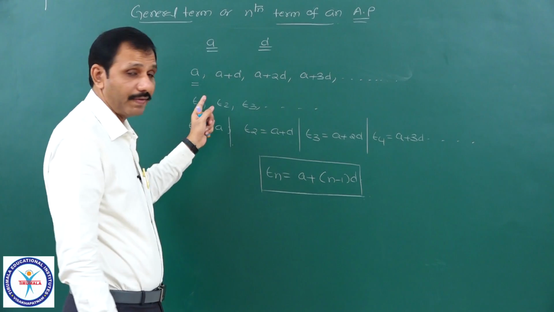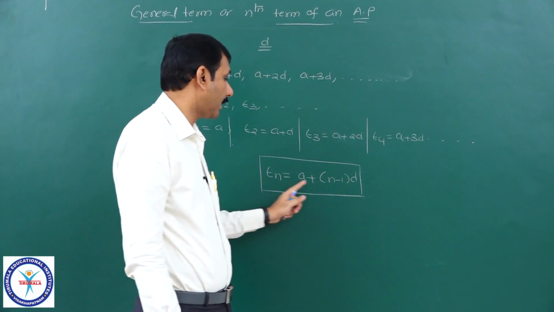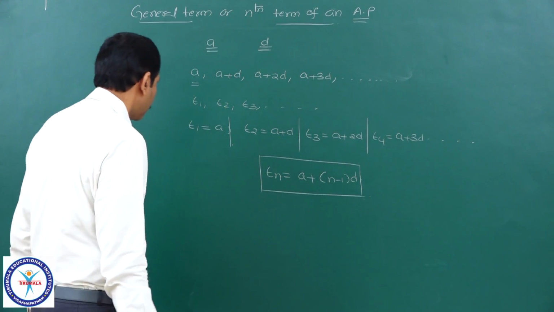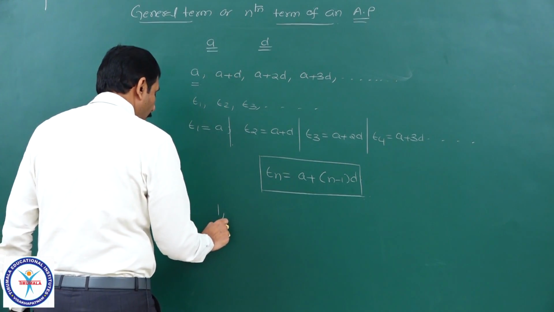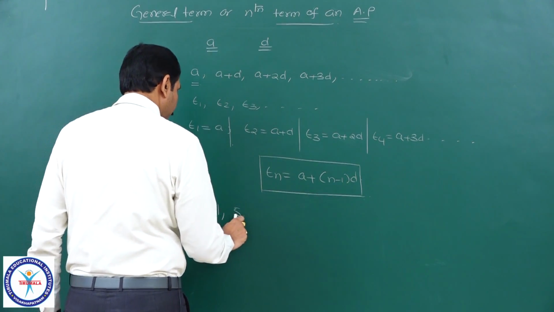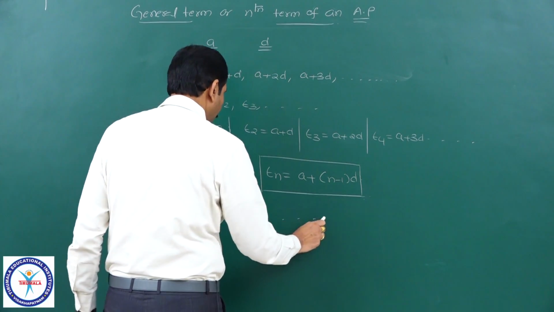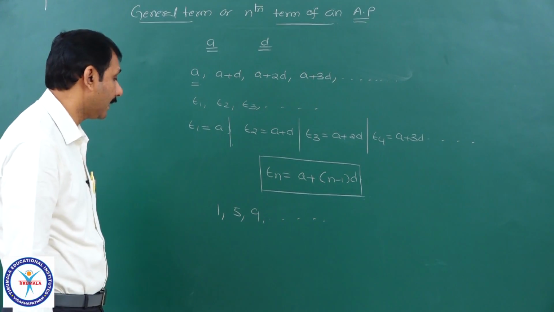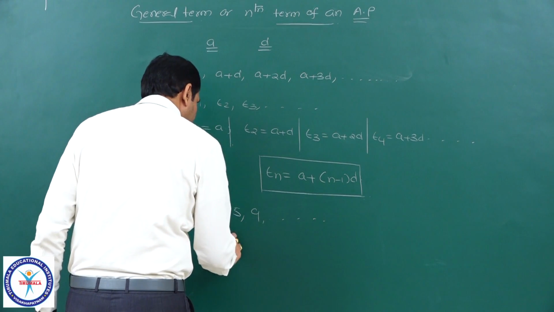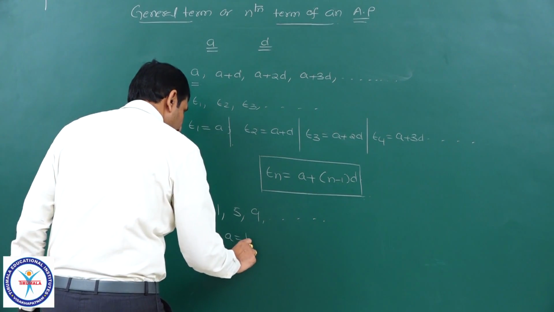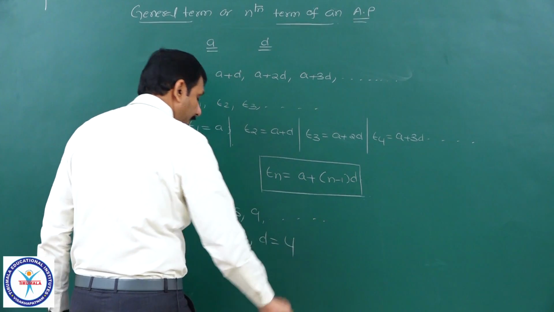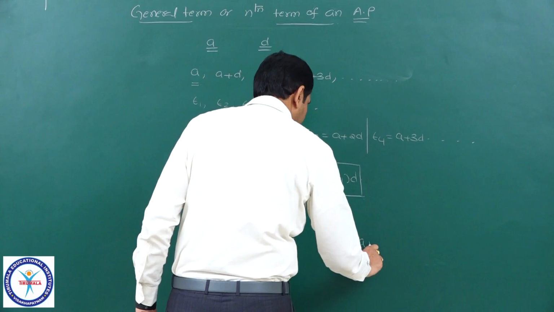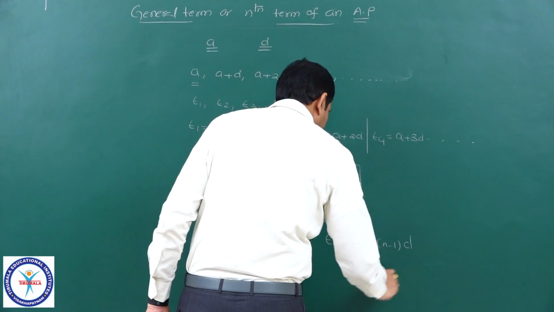So, if you know the first term and common difference of that AP, you can write the general term or nth term of that AP. Suppose I give 1, 5, 9 and so on, and it is an AP, and you are asked to find the nth term. What does the nth term mean? First find the first term, A is equal to 1. The common difference is equal to 4. Therefore, the nth term of this is given by A plus n minus 1 into D.